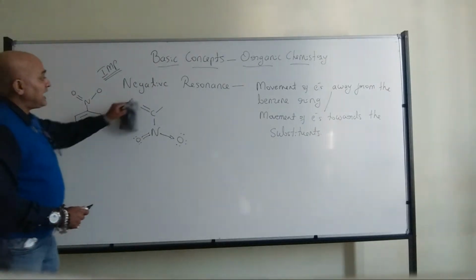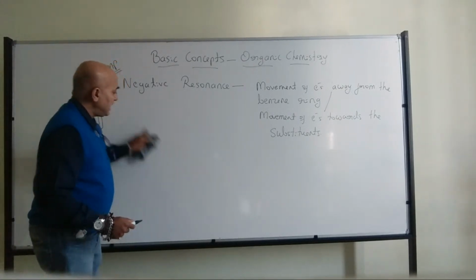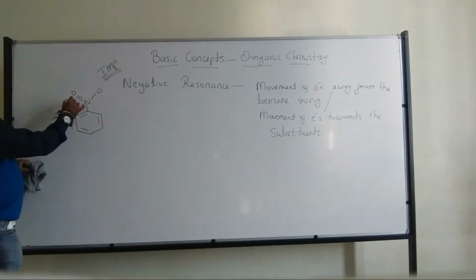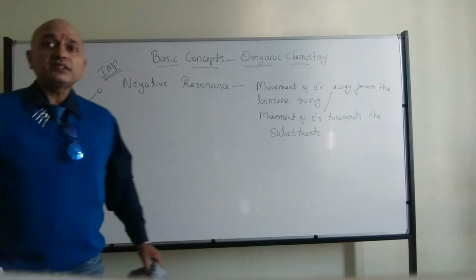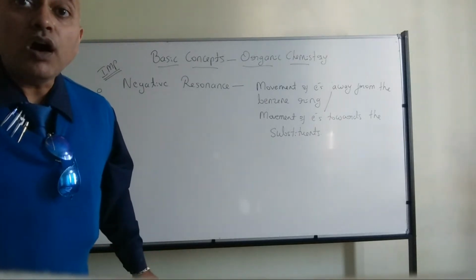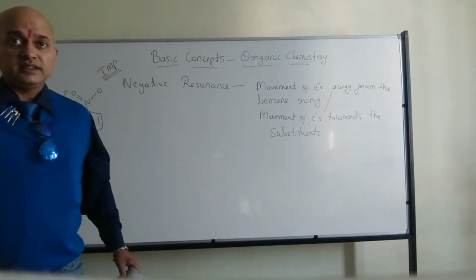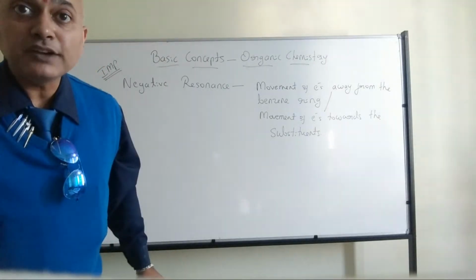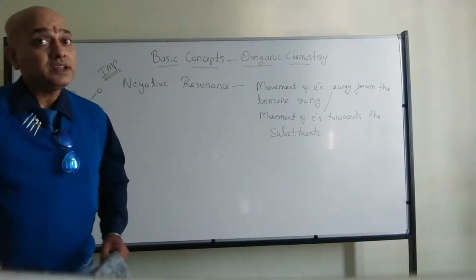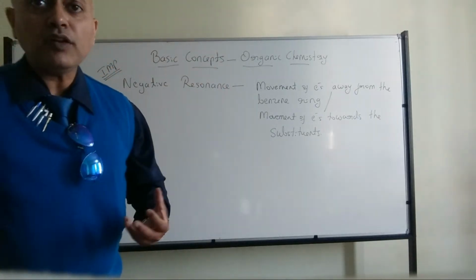So due to that, now starts the resonance. This oxygen will pull the electron from the nitrogen, because all of us know that oxygen is more electronegative compared to nitrogen. Yes or no? Oxygen is more electronegative compared to nitrogen, because in the periodic table, see here, that's how you should apply the periodic table concept.